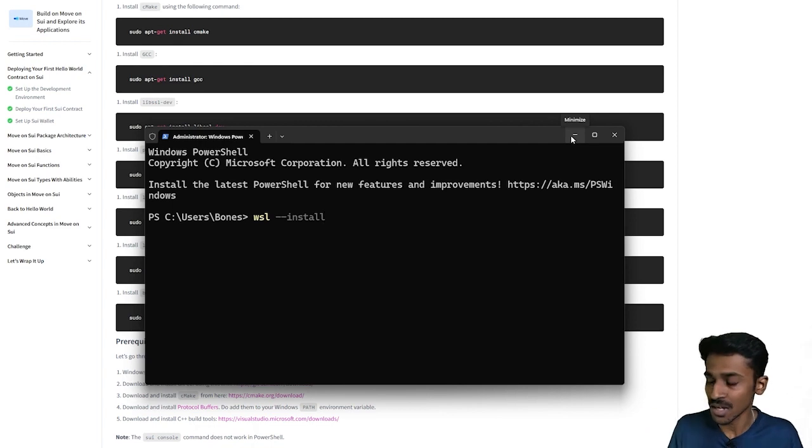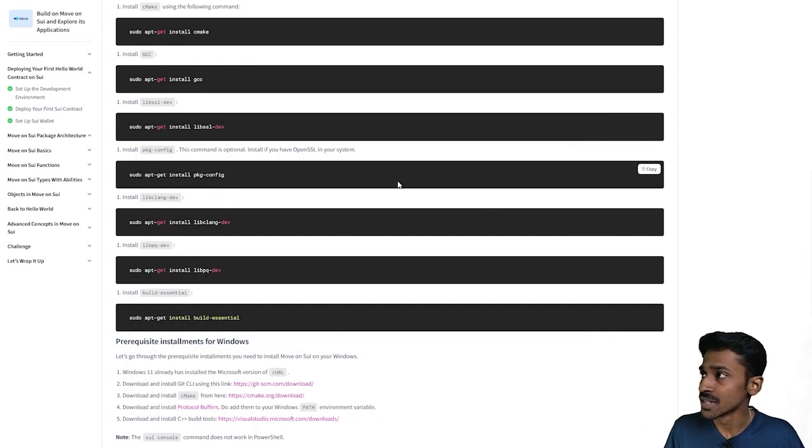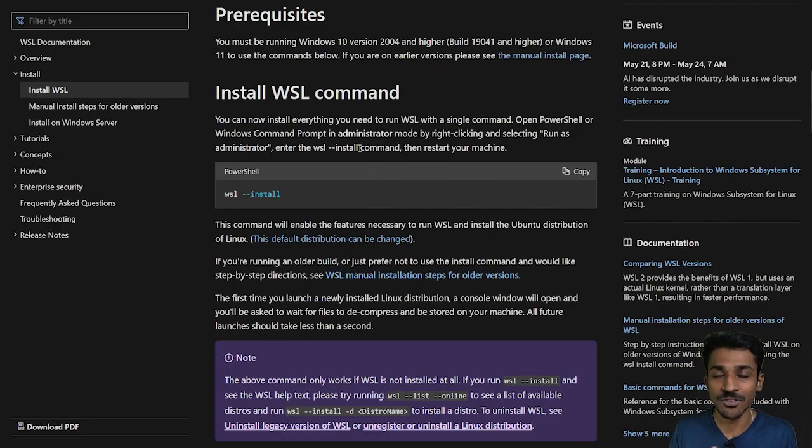But what this particular command will do is install the Ubuntu subsystem. You can specify other distros as well, but by default we get the Ubuntu subsystem, and it has really good community support in terms of maintaining all the libraries. All right, so we're going to be going with that. A single command is all you're going to need, and this will install the Ubuntu subsystem within your Windows.